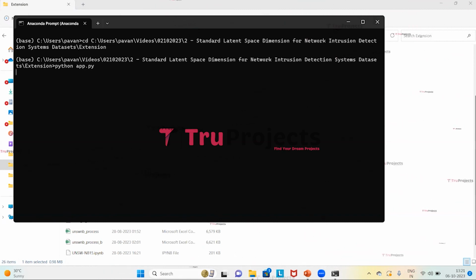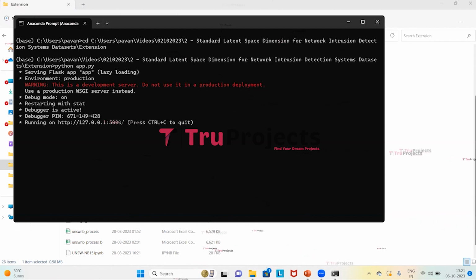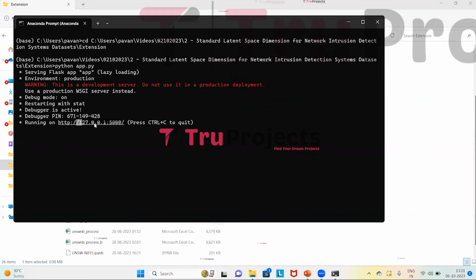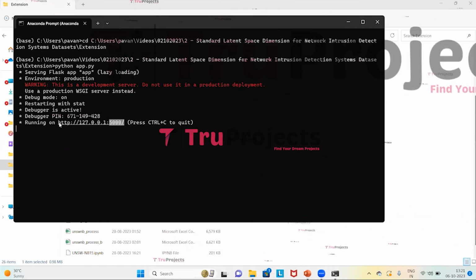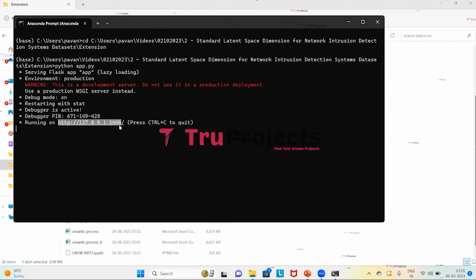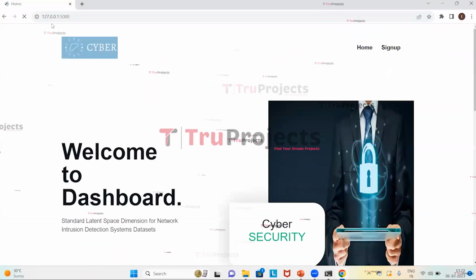After running the app.py file, the Flask framework will host the application locally at the default address, which is the localhost and the port. Now we need to copy this local link provided by the framework and paste it in any browser. So I'm copying this link. I prefer Google Chrome, so I'll paste it in that. Here we paste the link and then click on enter.